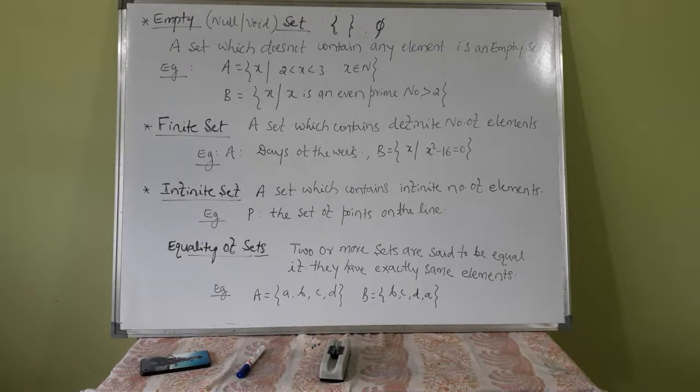If A is {A, B, C, D} and B may be {B, C, D, A}, or if (A, B) is equal to (X, Y), then that implies X is equal to A and Y is equal to B. The corresponding elements are also the same. So, these are the concepts.